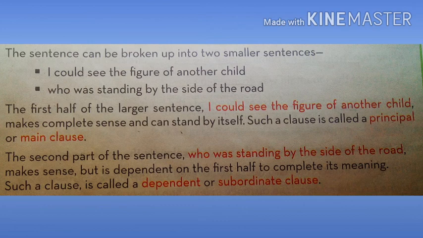Okay, the red colored sentence. It makes sense, but is dependent on the first half to complete its meaning.